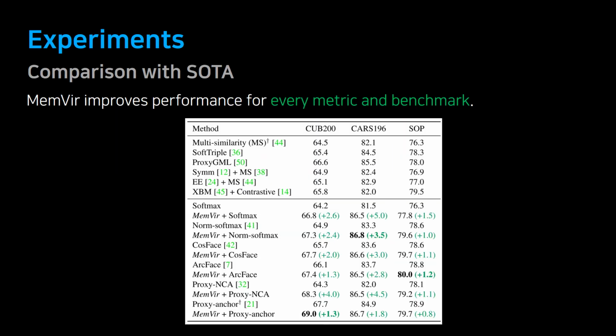Lastly, we tested whether MemVir can flexibly adapt to various types of losses and data. You can see a table here where MemVir was applied to various loss functions and 3 benchmark datasets, and it showed a minimum of 1% and a maximum of 5% performance improvement.